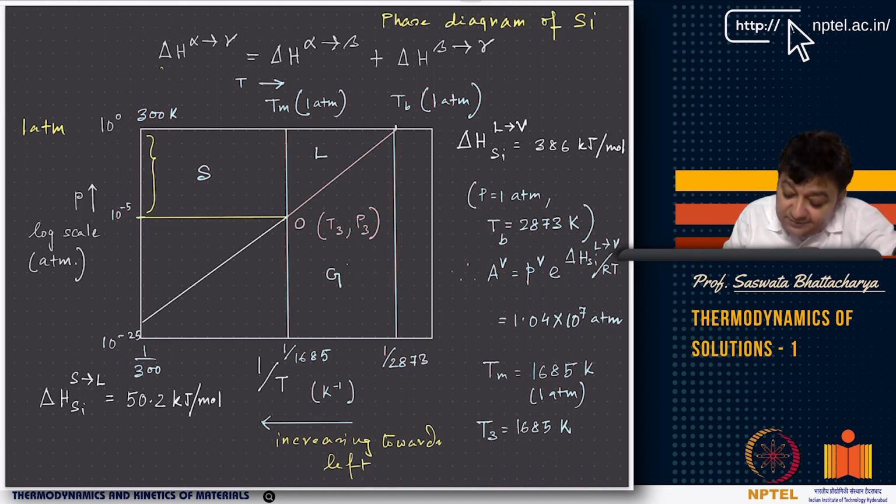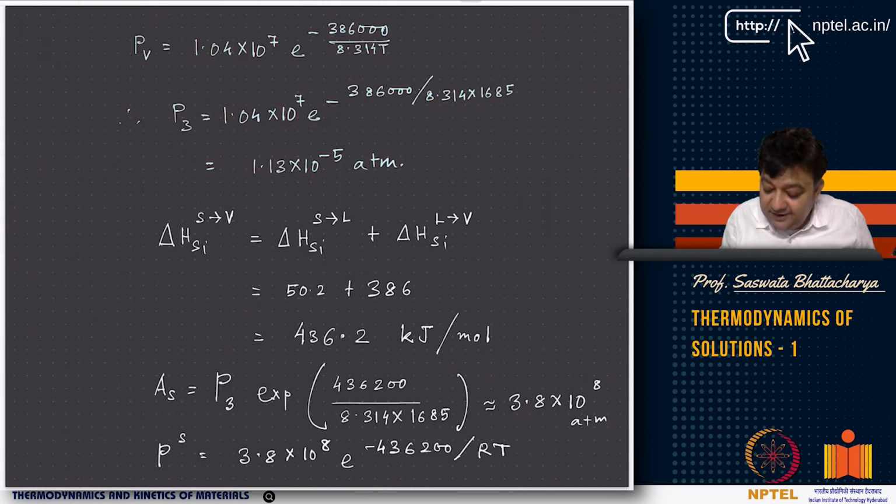So here, what is the phase we are looking at? Is it the solid phase? Now the solid phase here is going to the gaseous phase. This is a phase boundary point between the solid phase and the vapor phase. At 300 Kelvin, this is the pressure of transformation, at which solid and gas will coexist. Solid silicon will coexist with gaseous or vapor silicon.